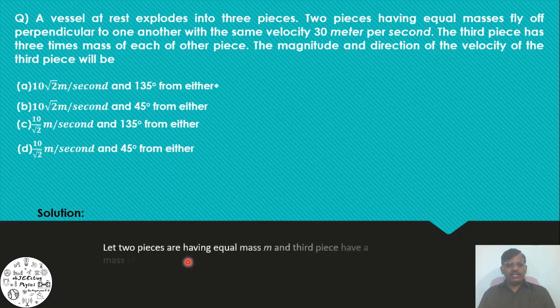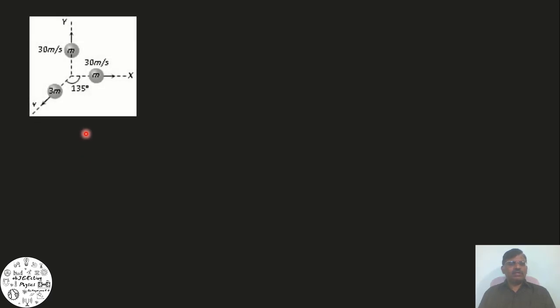Let two pieces have equal mass m and the third piece have a mass of 3m. Let us observe the diagram here.